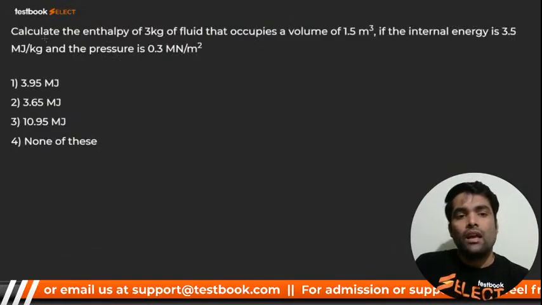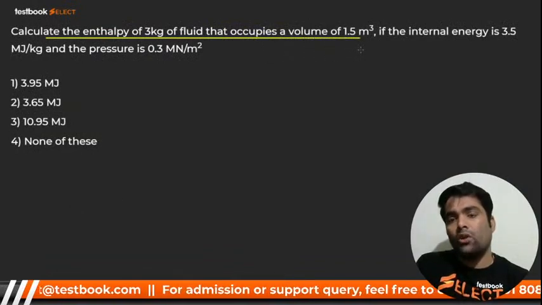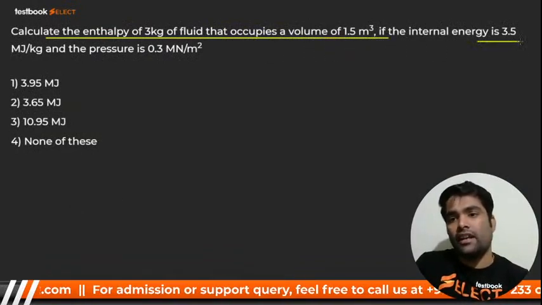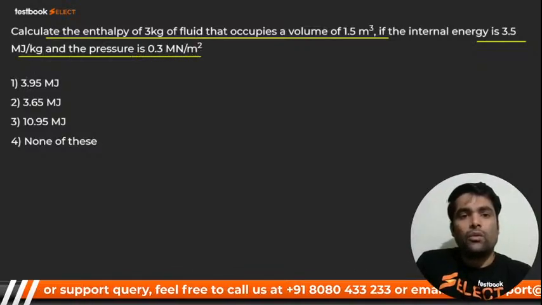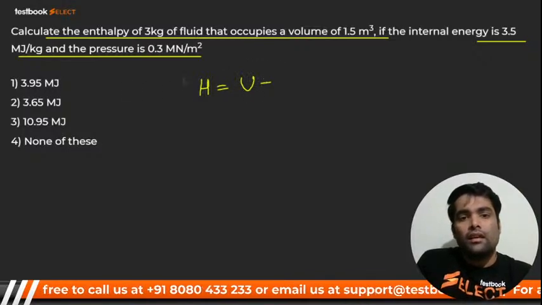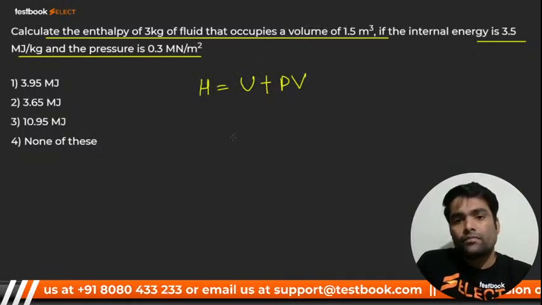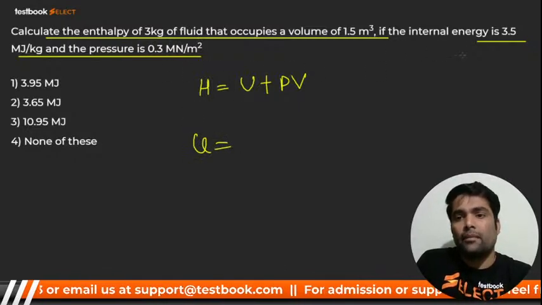Azeotropic. Calculate the enthalpy of 3 kg of fluid that occupies a volume of 1.5 meter cube. The internal energy is 3.5. The pressure is this one. They ask to calculate the enthalpy. Enthalpy will be equal to what, my dear? U plus PV. But here we have been given small u per kg.